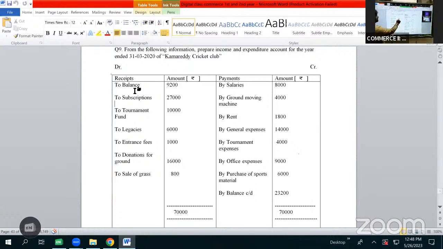So as we are receiving 10,000 fund, we will be subtracting tournament expenses 4,000 from the fund that we have received, 10,000, and this will be shown in the balance sheet on the liability side. But as of now, as we are preparing the income and expenditure account, we will neither be recording tournament fund nor showing tournament expenses. Then again we have legacy 6,000 rupees.